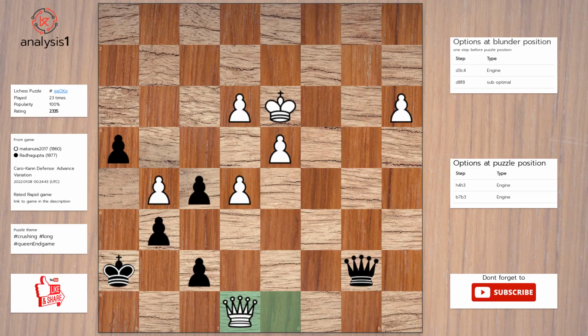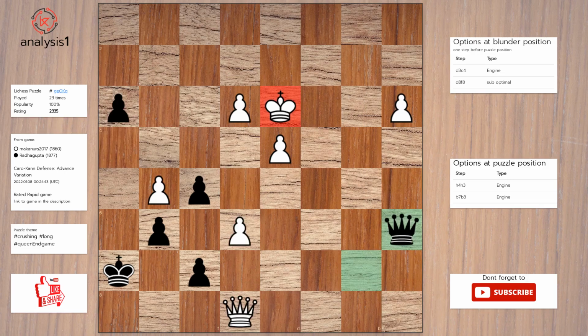Another one. The threats are: there are no threats in this position. Checks in puzzle position are: queen to e4, check. Queen to b5, check. Queen to b3, check. Queen to b1, check. Queen to a6, check. The answer is: h3, b6.